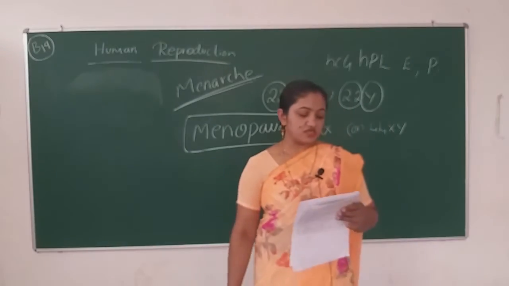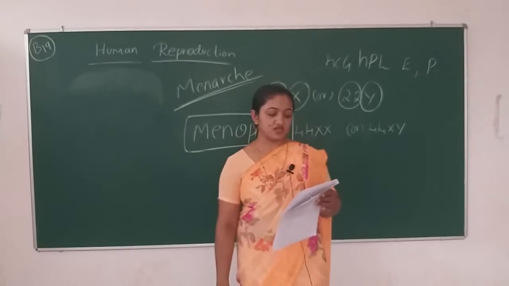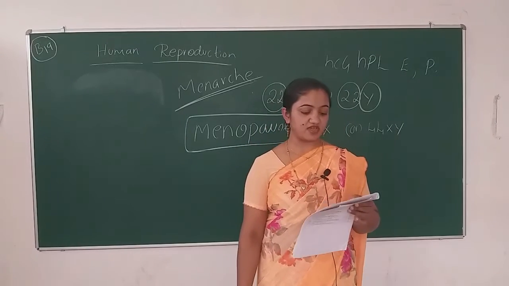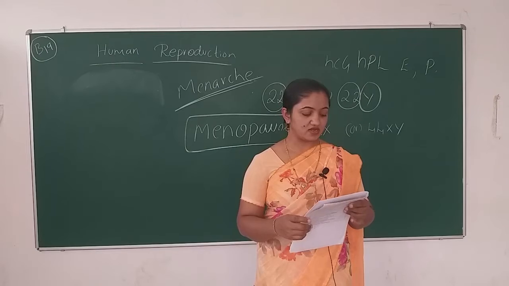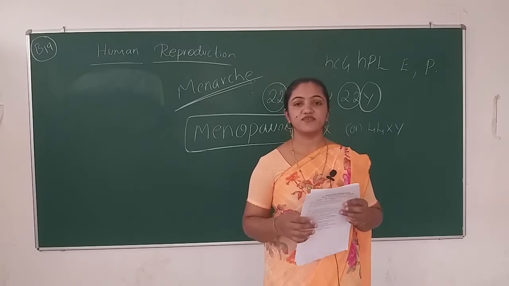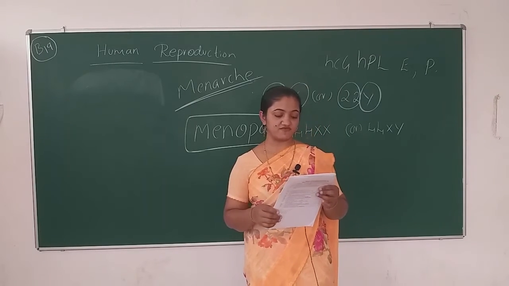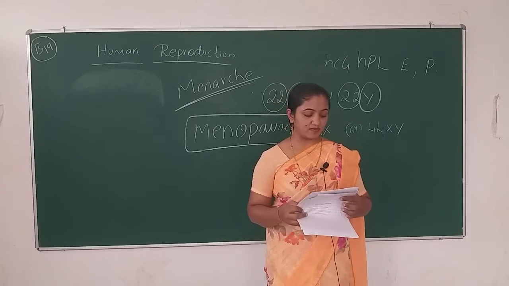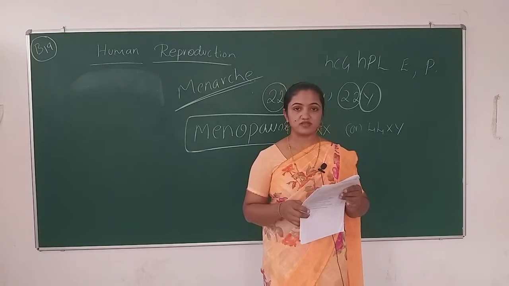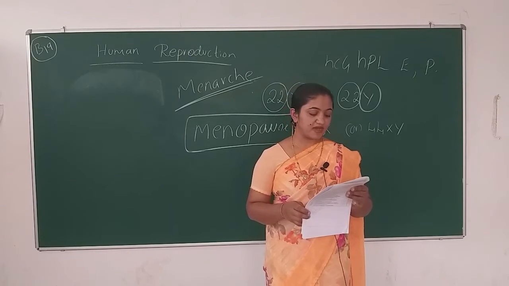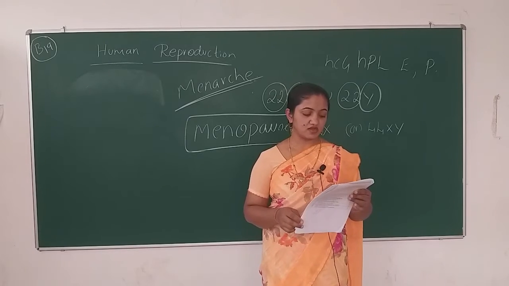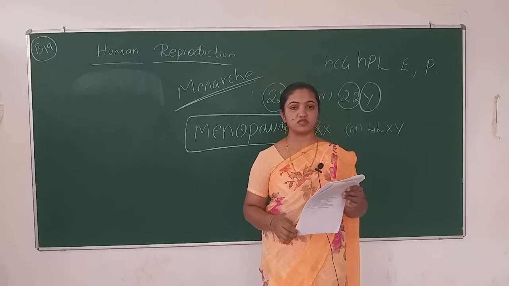The fifth question is, name the physical and physiological connection between maternal body and embryo. Next, you have to answer this question: what is spermatogenesis? Explain the process of spermatogenesis.